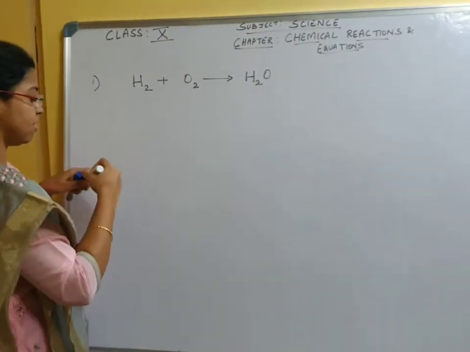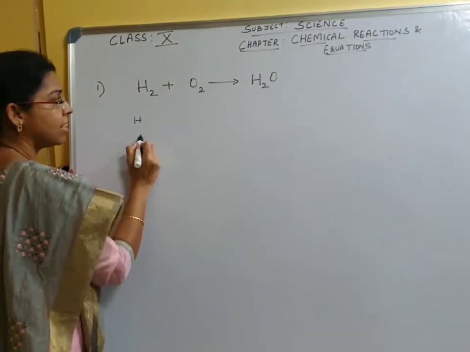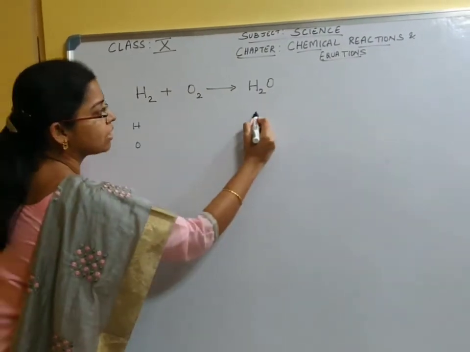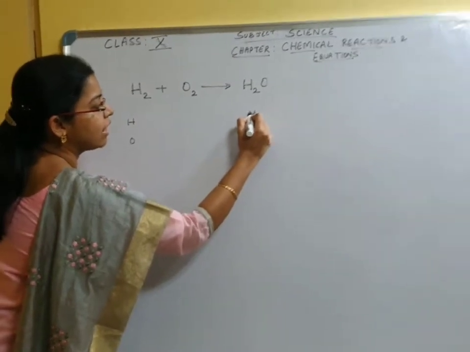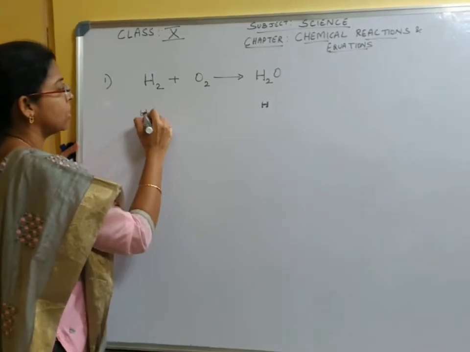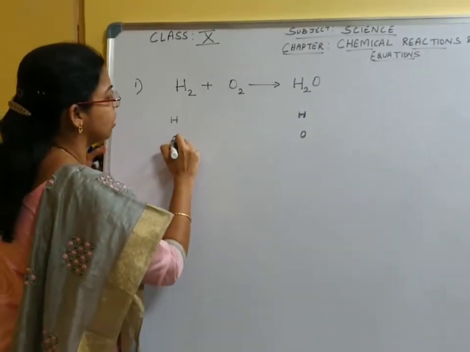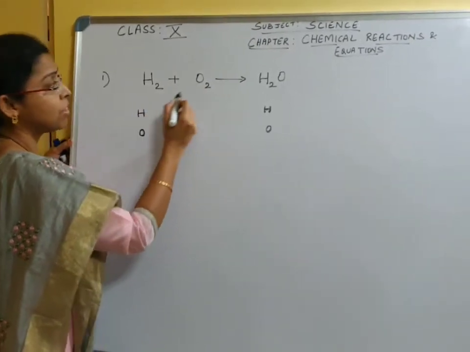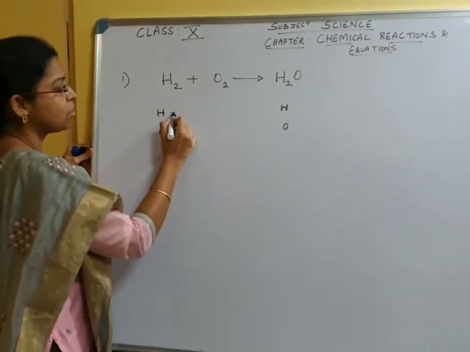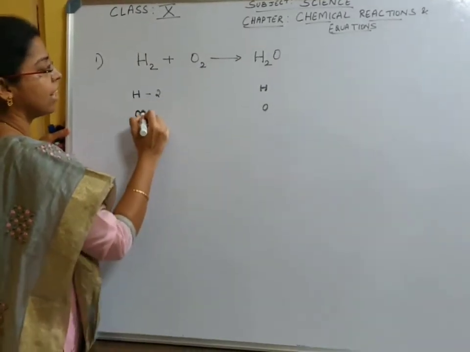The first step is we write down all the elements on the reactants and the product, in symbolic form. For hydrogen it is H, and for oxygen we write O. Atmospheric oxygen is O2, but here for simplicity we write only O. How many atoms are there on the reactant?